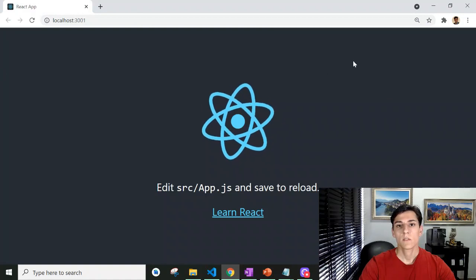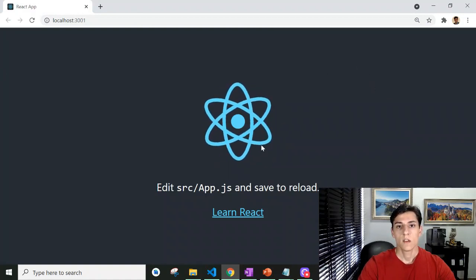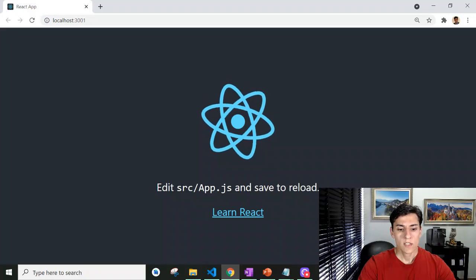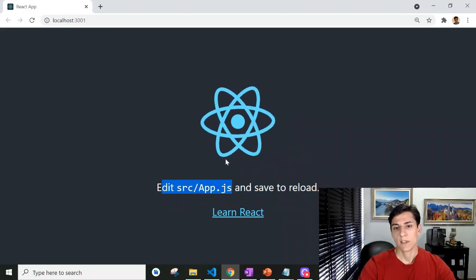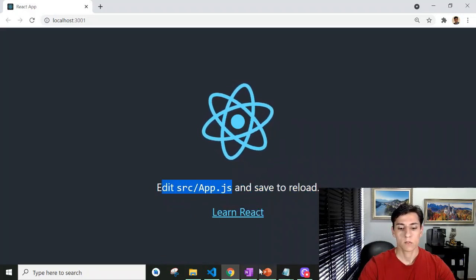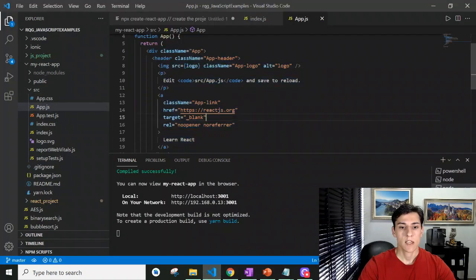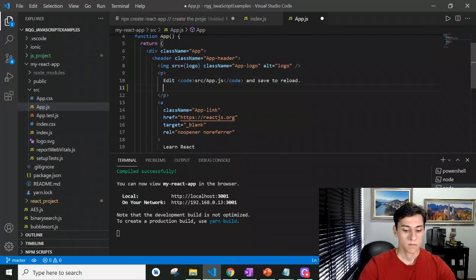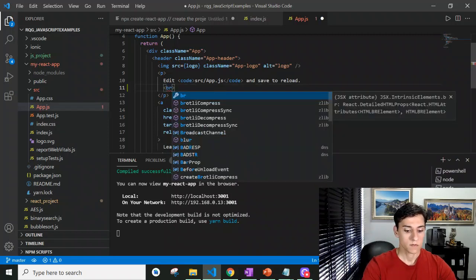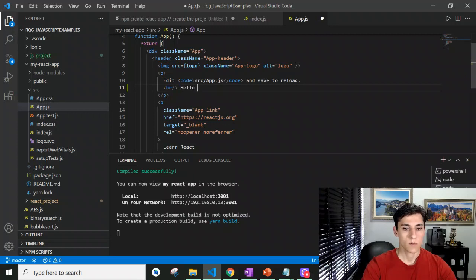So here is our first React project created now on runtime. It says we can just edit the app.js file and start programming our code. So I could just come here in this app.js and change anything. Like I can add a line break statement for HTML and write any kind of content, and just save that.